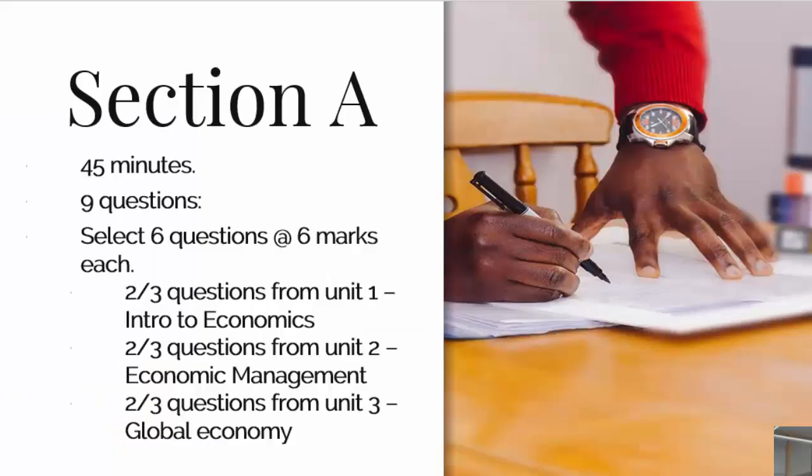Let's look at section A now. There's been reorganisation in the way that these questions are asked. So in short, there's 9 questions, of which you have to answer 6, but they're grouped into 3 lots of 3, and they have been grouped into the syllabus unit. So in unit 1 you've got introduction to economics, so you've got to do 2 out of 3 questions. Economic management is 2 out of 3, and global economy is 2 out of 3.